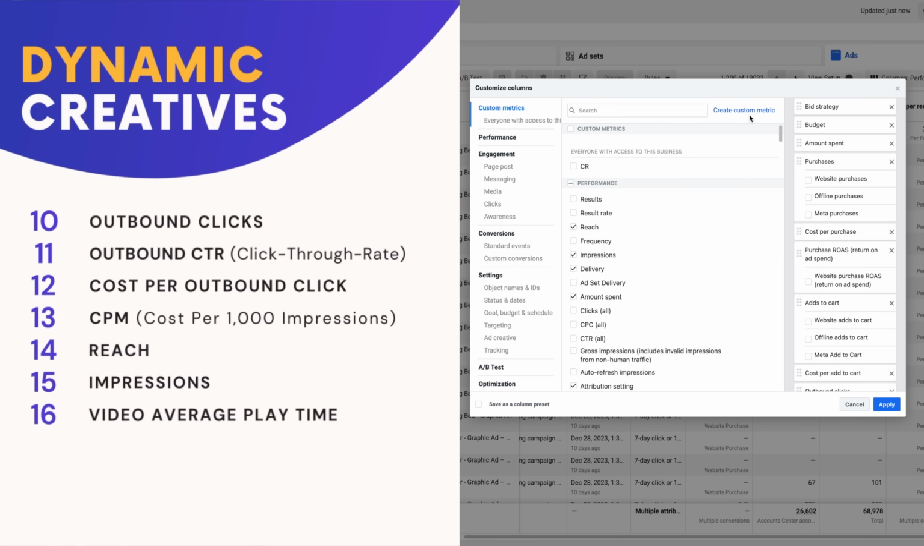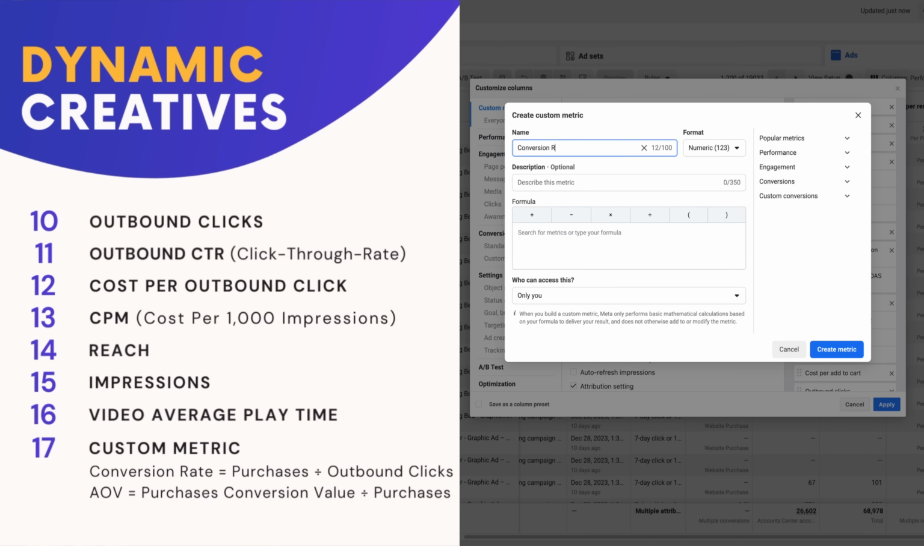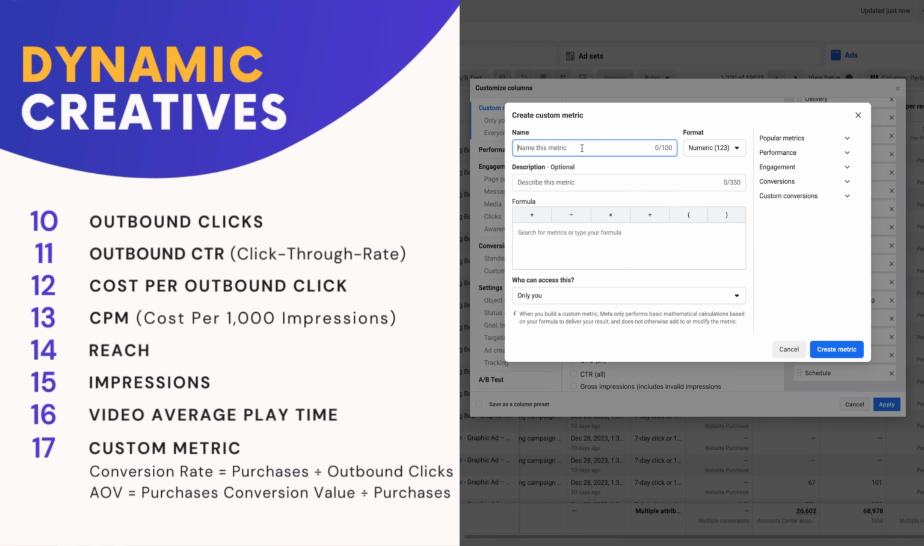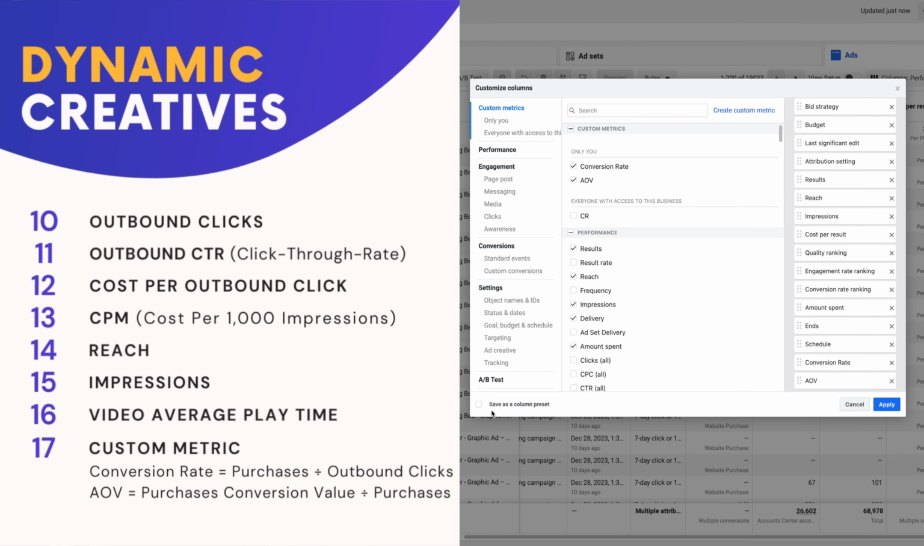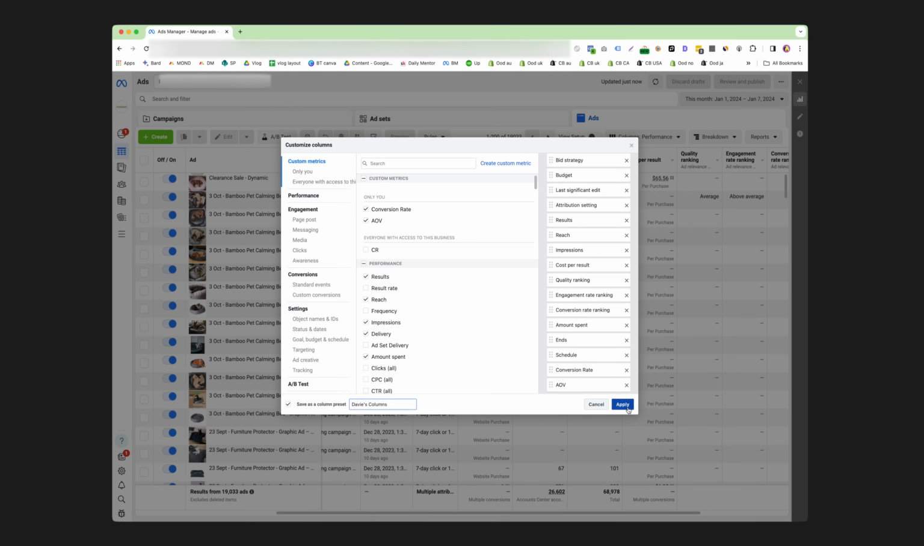The other thing we can do if you want to get really advanced is click Create Custom Metric, and we can add the conversion rate, which equals purchases divided by outbound click. And you want to make this a percentage. And you can also add average order value, which will be a currency. And this equals the purchase conversion value divided by purchases. We can select both of them. We can save this as a preset, Davie's columns, and click apply.